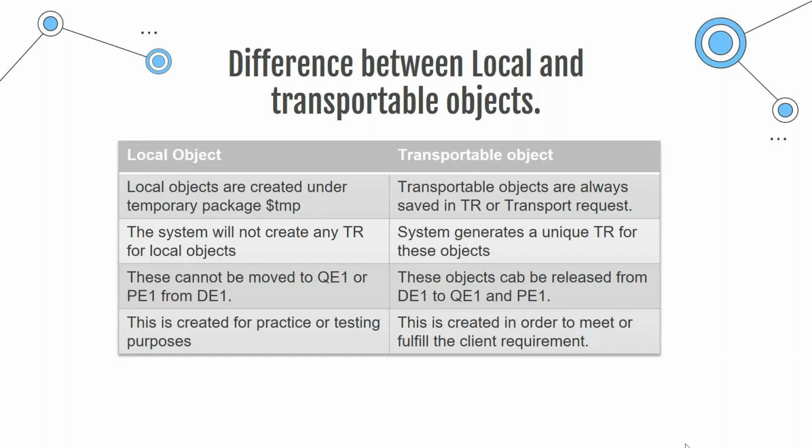Then local objects cannot be moved to the quality or production system. They are only confined to your development system. Transportable objects can be released from development to any target system, quality or production. So local objects are created for testing purposes only, and transportable objects are created in order to complete the client or business requirement.